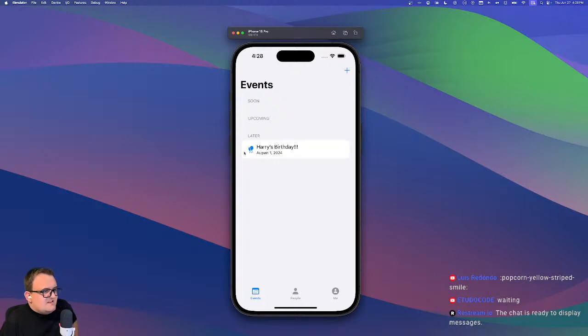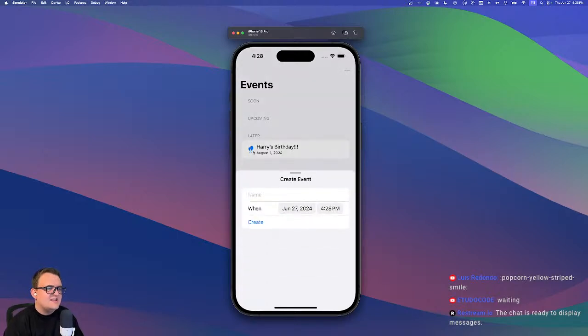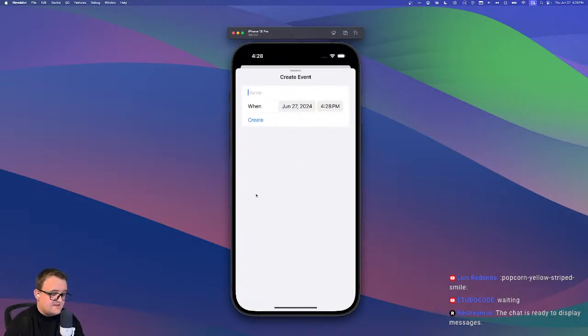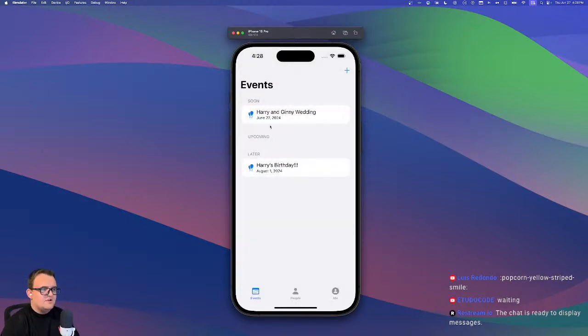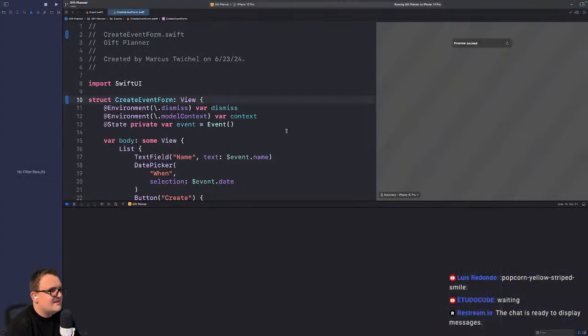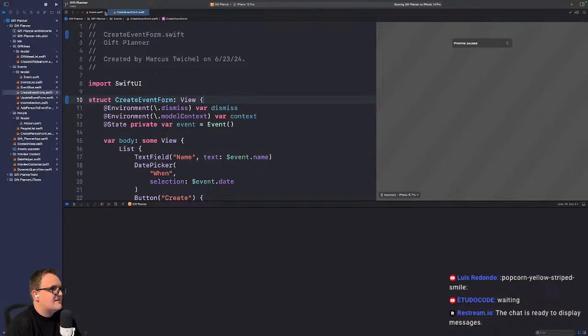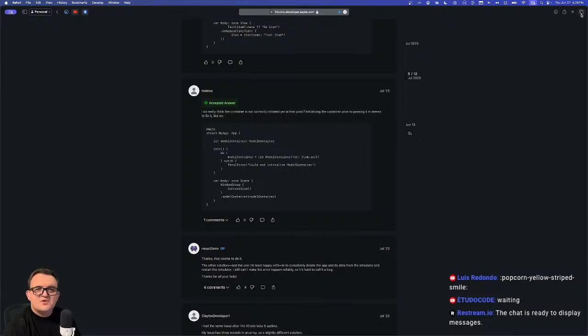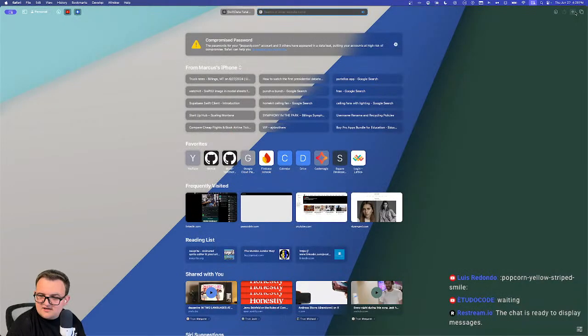So we got balloons. There's our balloons for Harry's birthday. Unfortunately, I think if I say Harry and Ginny wedding, I create that, we get balloons too for that. So let's create something to actually pick your symbol. Now, I'm not sure.